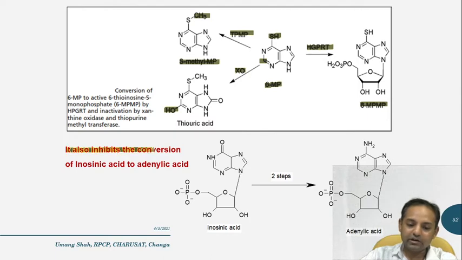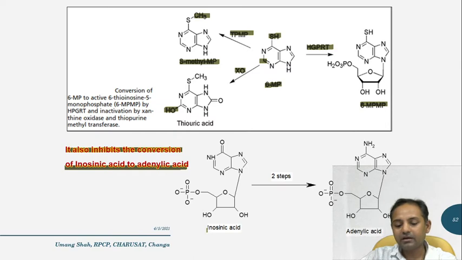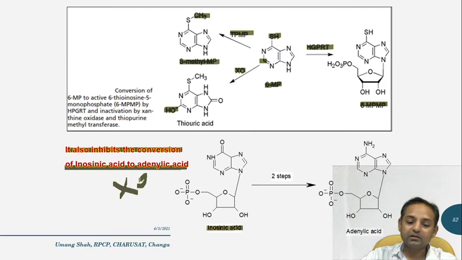it also inhibits the conversion of inosinic acid to adenylic acid. And let me clarify that inosinic acid is an acid which is required for RNA synthesis. Okay, so 6-mercaptopurine also inhibits the synthesis of adenylic acid from inosinic acid.